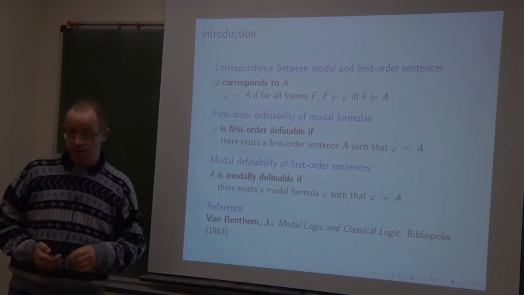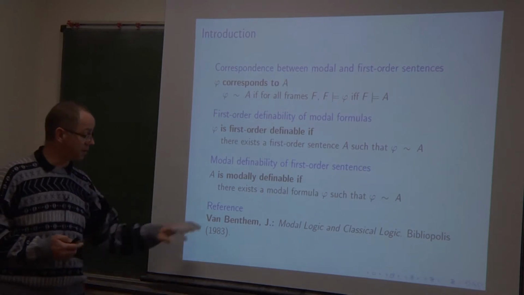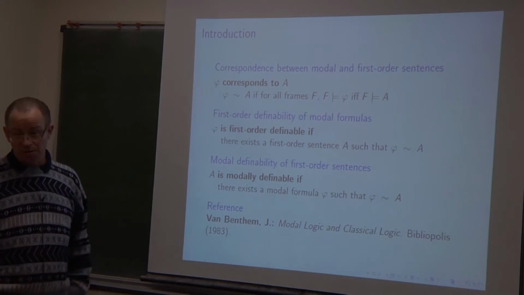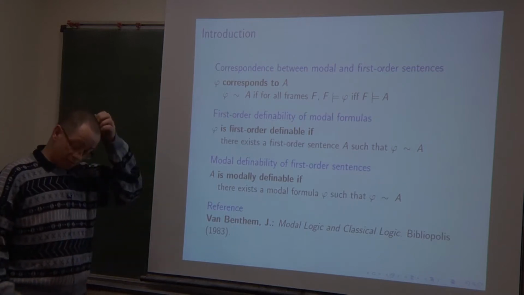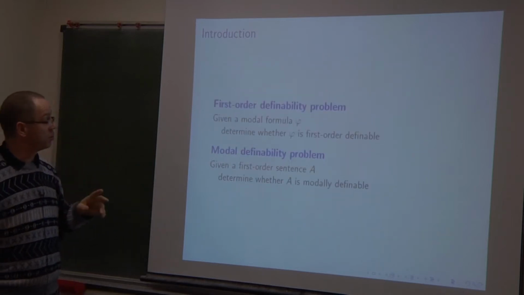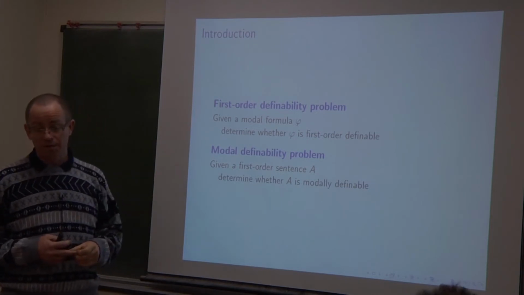So it is the standard definition coming from correspondence theory, and there are books and handbook chapters. I will not introduce the topic completely. I just want to address the following two problems. The first-order definability problem is a decision problem.